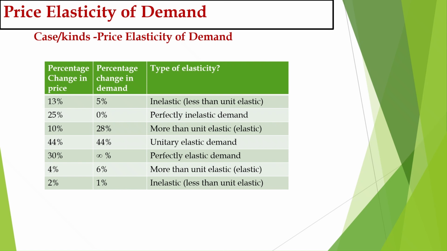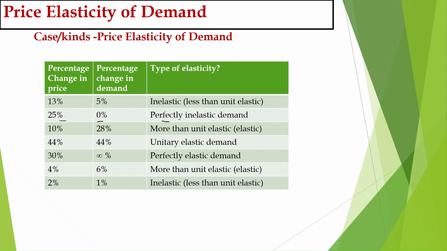Again, here you can see I have given a revision in the table. If the percentage change in price is 13% and the percentage change in demand is 5%, so 5 is less than 13. The change in demand is less than the change in price. It is inelastic demand. Now a 25% change in price, but the change in demand is 0%, no change. It is called perfectly inelastic demand.